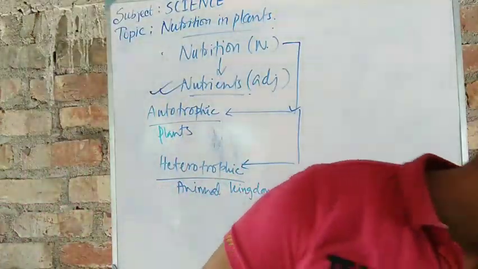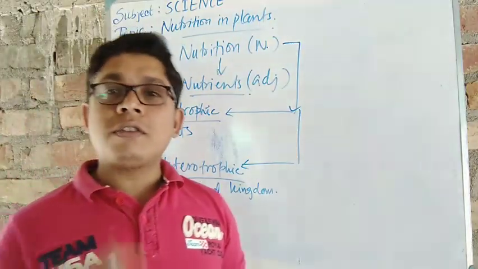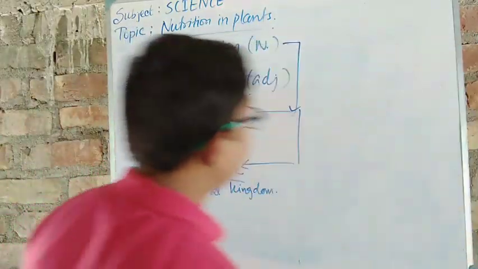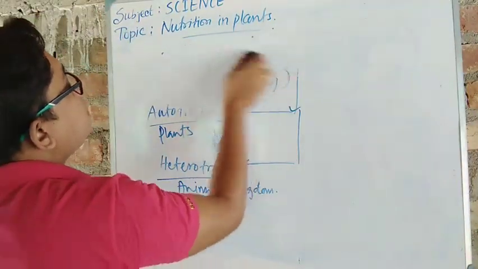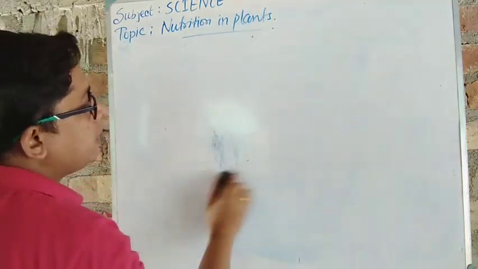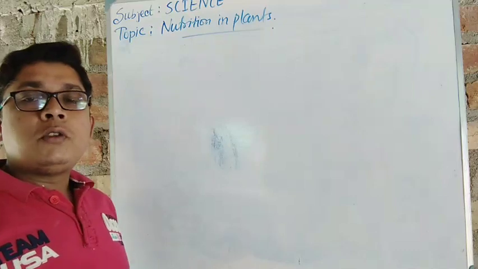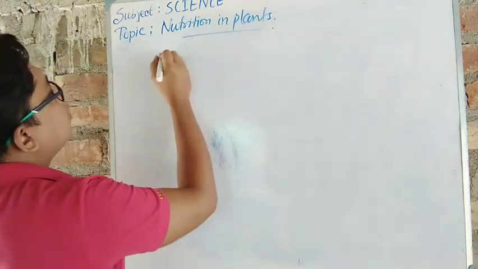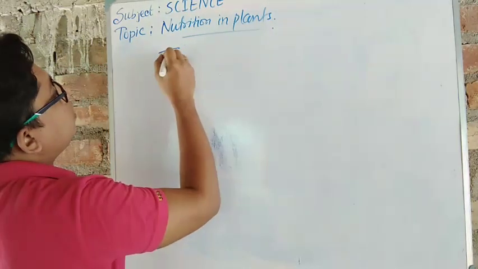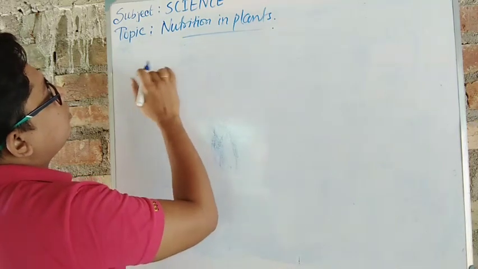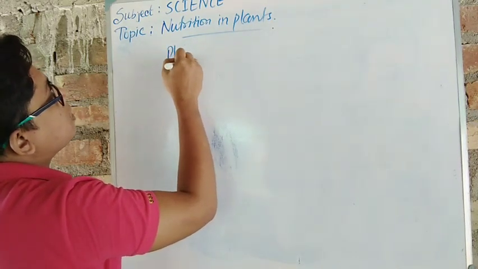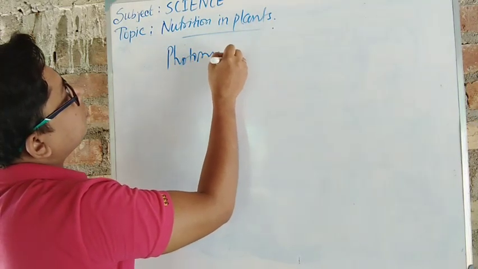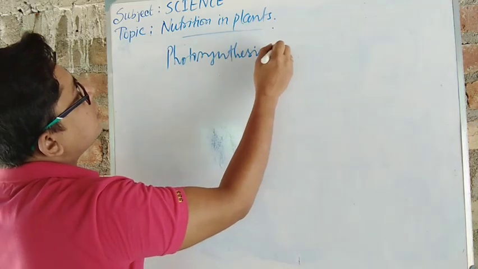Our next topic is about the photosynthesis process. Photosynthesis process is also a very basic part you have read, but here we have to elaborate this process in the same way, but we have to elaborate it. So now we will read photosynthesis process.